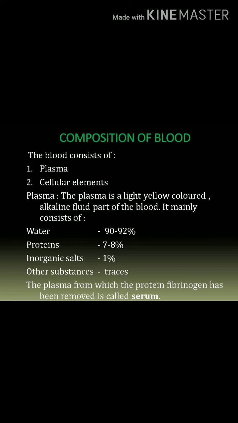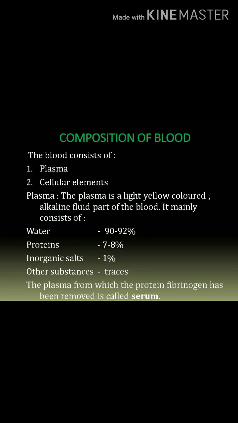Next, composition of blood. The blood consists of plasma and cellular elements. The plasma is the fluid part. It constitutes 55 to 60% of blood. And in the cellular elements, we can see red and white cells and platelets, 40 to 45% of blood.